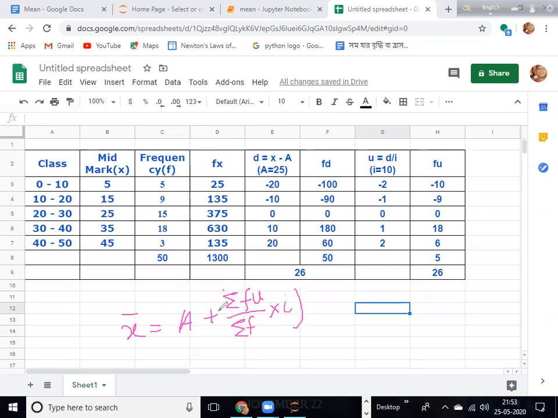Or sometimes it can be written as h. So here i is the width of the class, and width of the class is 10. Okay, clear? I hope it is clearly described by me. You practice it at home so that it is easier to understand.